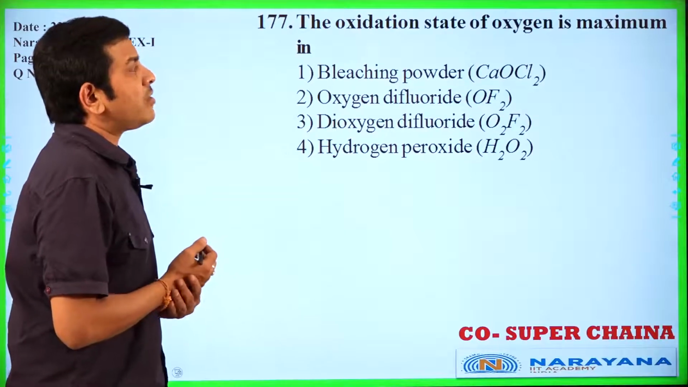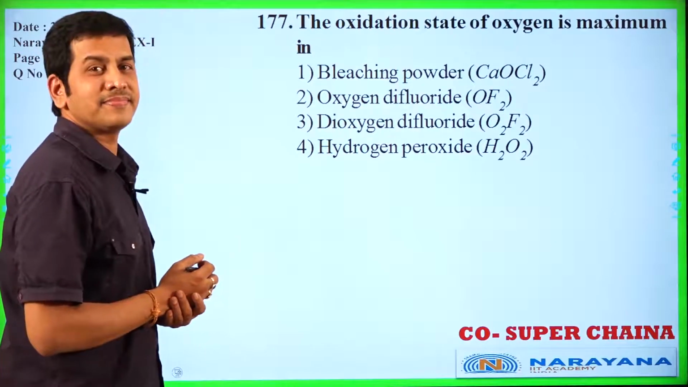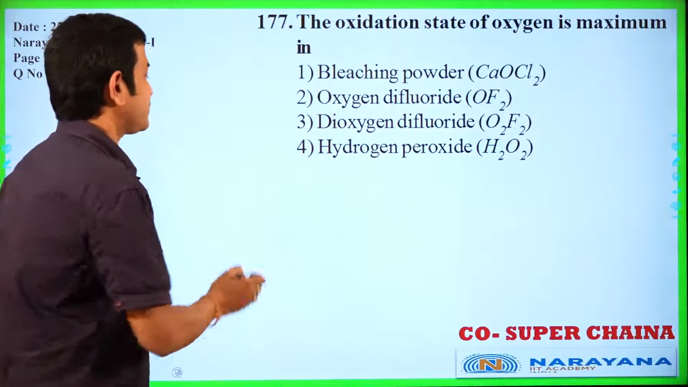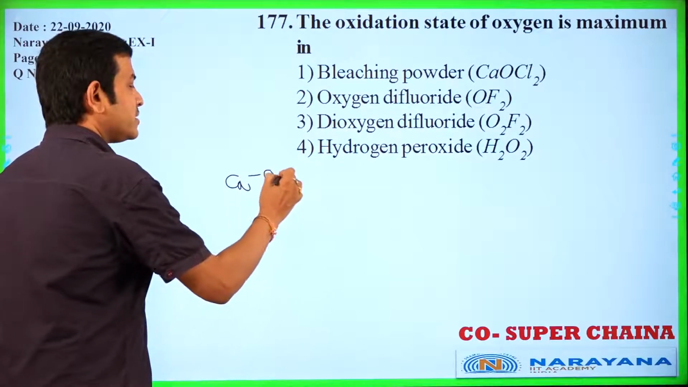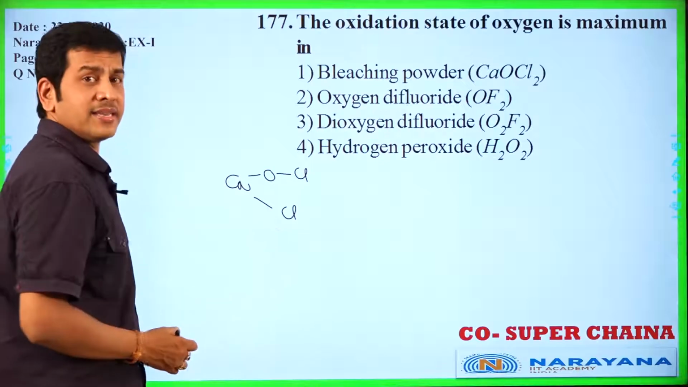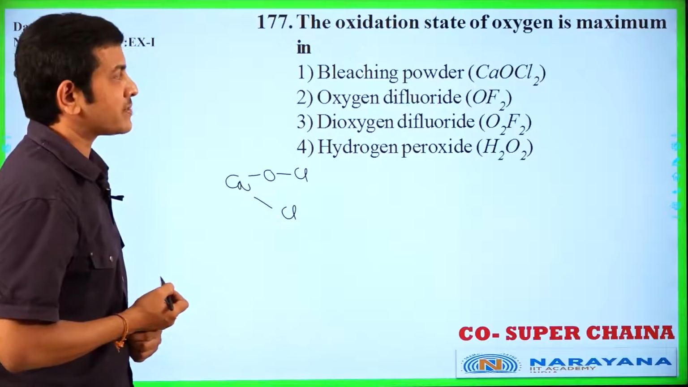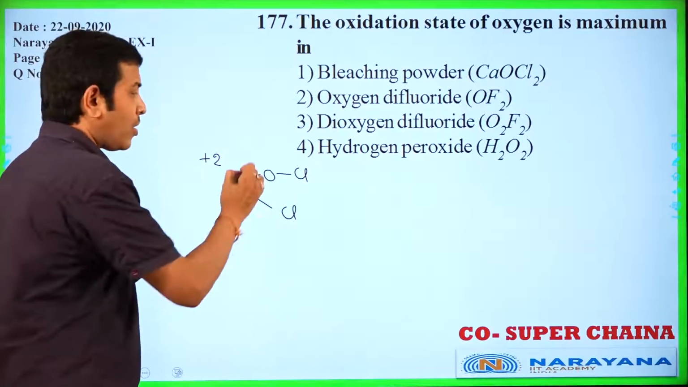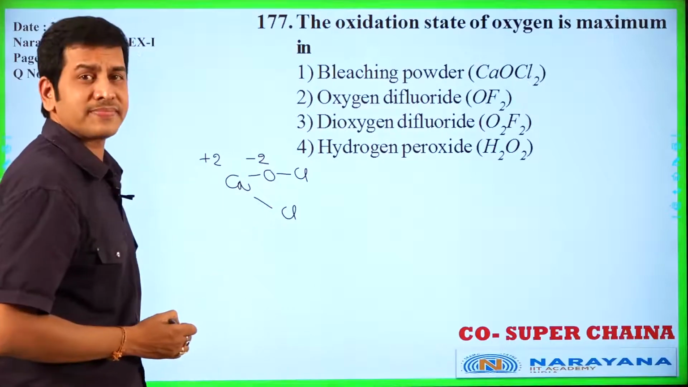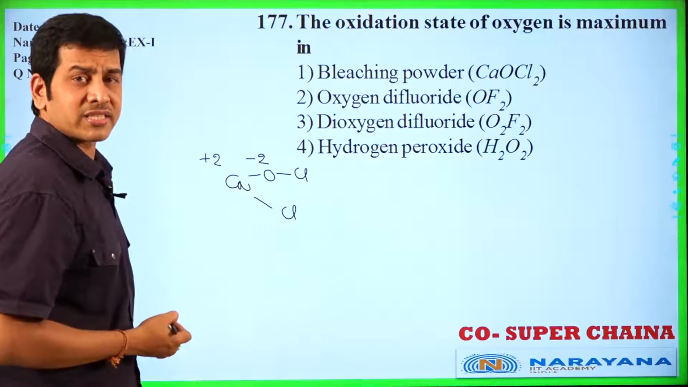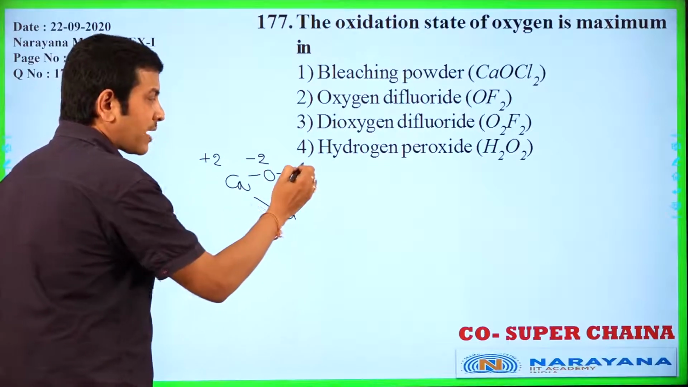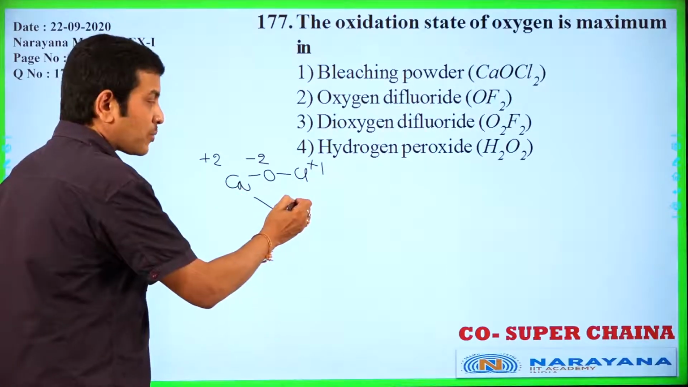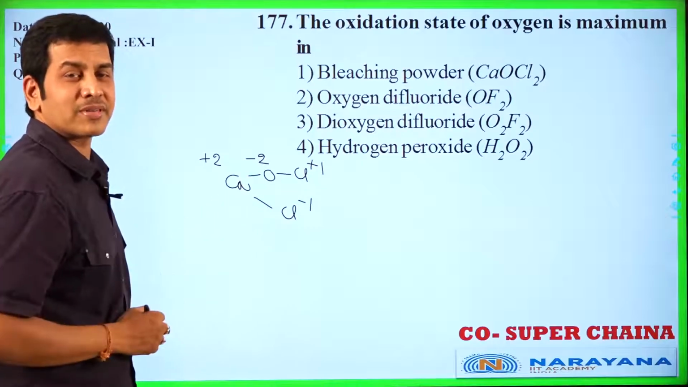The oxidation state of oxygen is maximum in the first one, bleaching powder, calcium oxychloride, CaOCl2. CaOCl2 is the structure of bleaching powder. Here calcium, a 2A group element, has plus 2 oxidation number, oxygen minus 2. These two chlorines have different oxidation numbers. The chlorine attached to oxygen has plus 1 oxidation number. The chlorine attached to the calcium has minus 1 oxidation number.